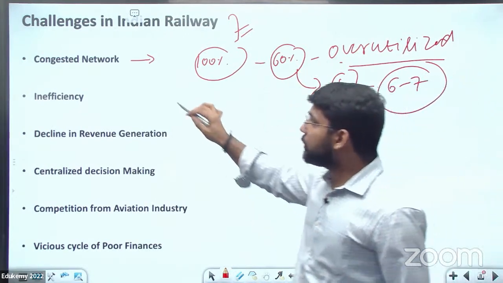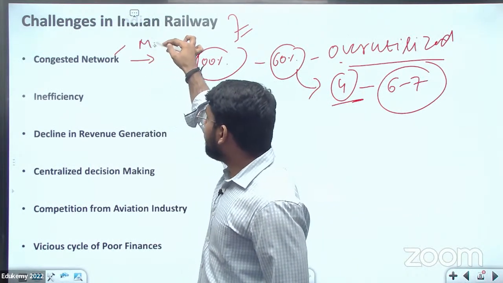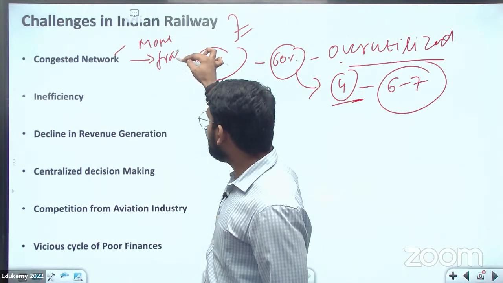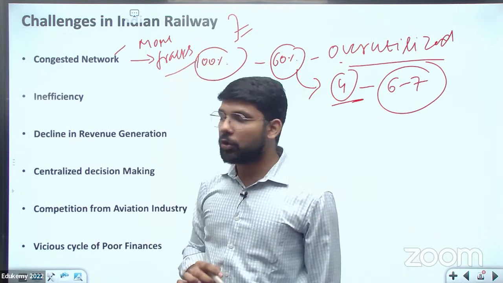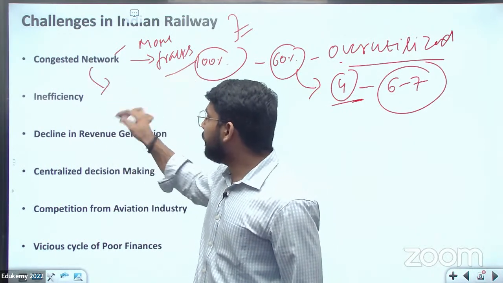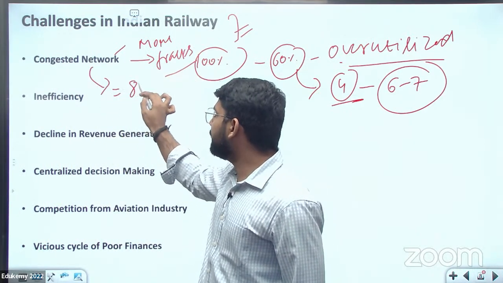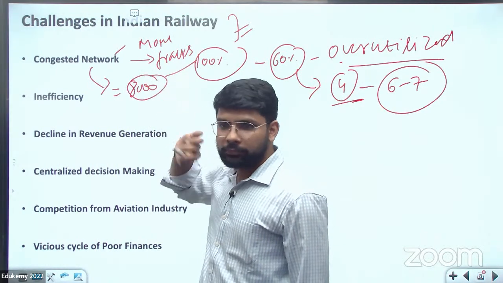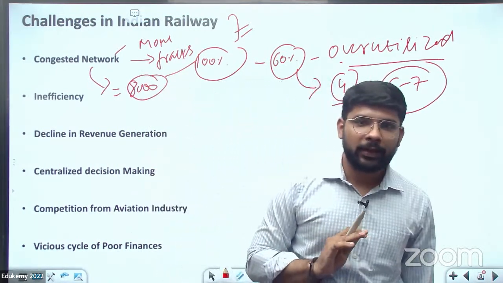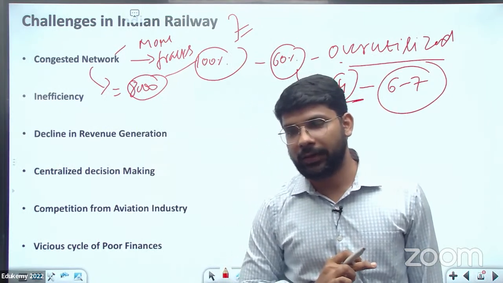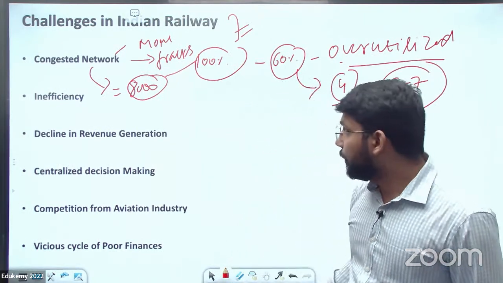So we need to be focused on development of more tracks so that this congestion can be stopped. Like after 75 years, we have only developed about 8 to 10,000 kilometers of tracks.